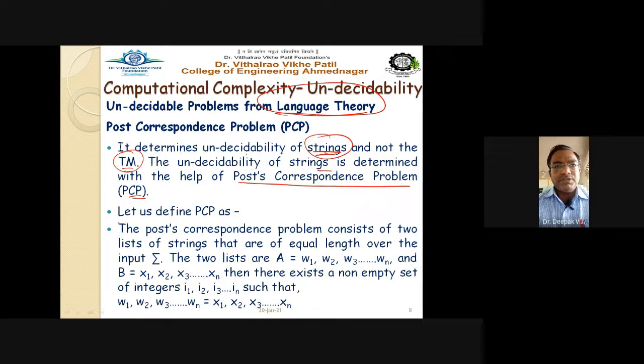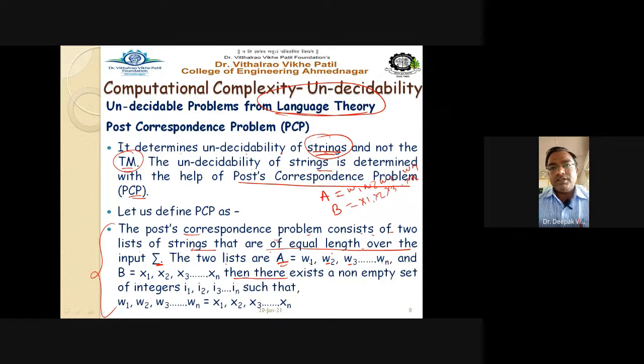So how to define the PCP? Now see, this is the definition of the PCP. Read the definition carefully. The post correspondence problem consists of two lists of strings that are equal in length over input sigma. The two lists are list A and list B. List A consists of W1, W2, W3 up to Wn, whereas the second list B consists of X1, X2, X3 up to Xn.